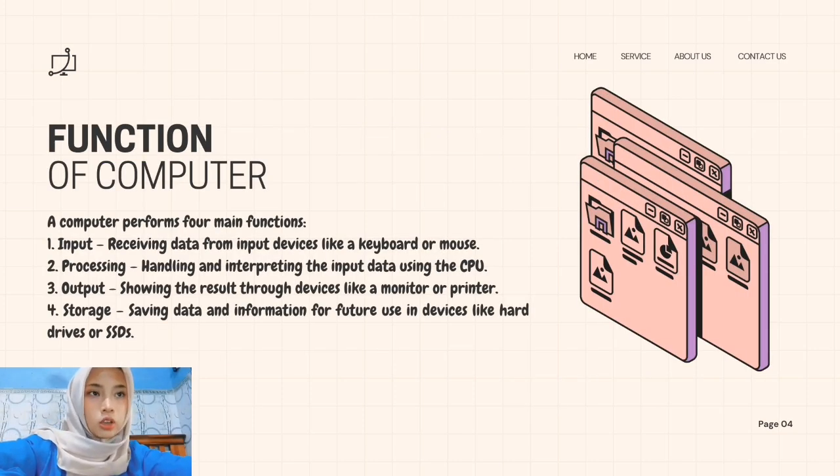Slide 4. Function of a computer. A computer performs four main functions. First, input, receiving data through input devices like a keyboard or mouse. Second, processing, the CPU handles and processes the data. Third, output, the result is shown through devices like a monitor or printer. Fourth, storage, the data is saved in storage devices like hard drives or SSDs.